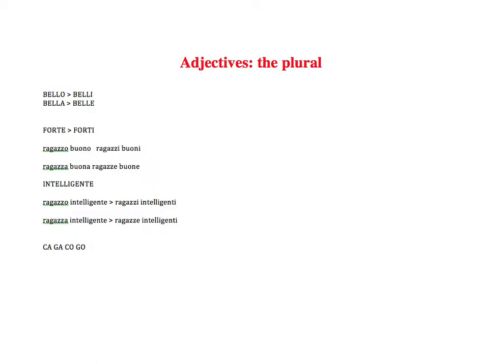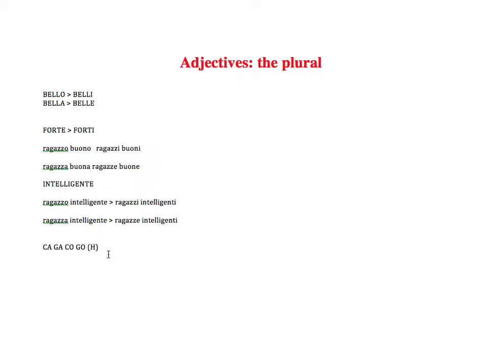In order to maintain the same sounds, and we saw this with nouns, we add an H in between the final C or G and the vowel. So, for example, if I wanted to make amica plural, it was amiche, and so on. The same thing is gonna happen with the adjective.